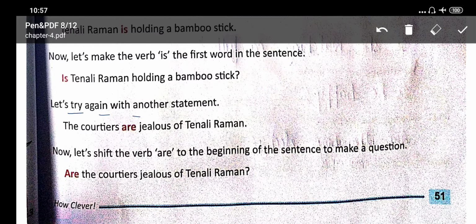Let's try again with another statement. The courtiers are jealous of Tenali Raman. Now let's shift the verb are to the beginning of the sentence to make a question. Are the courtiers jealous of Tenali Raman? So, students, as you can see, are is a helping verb. When you move the helping verb to the beginning of the sentence, then it is a question. Then you have to add a question mark at the end of the sentence.